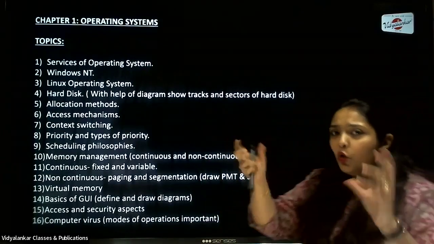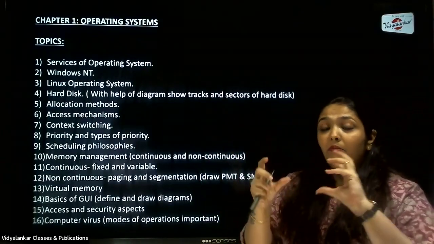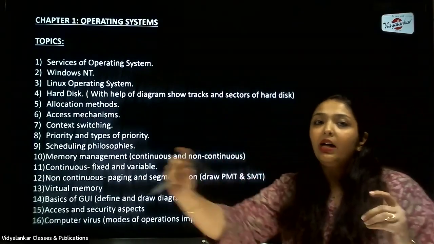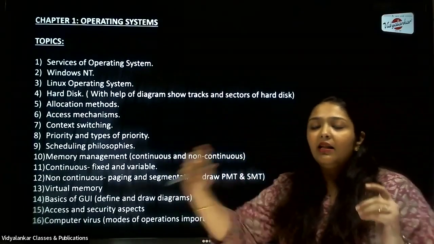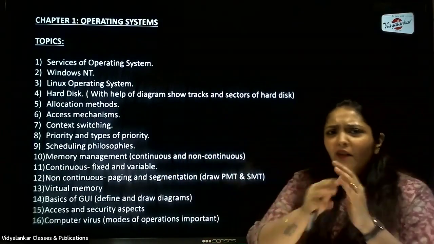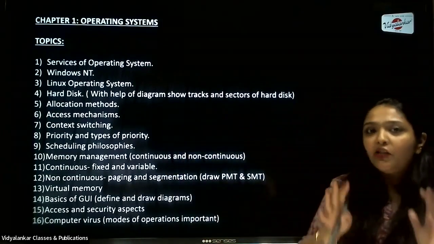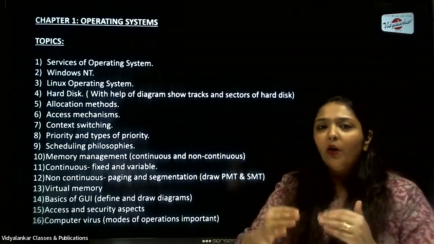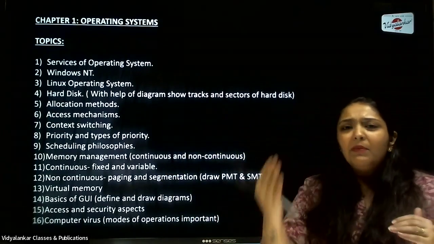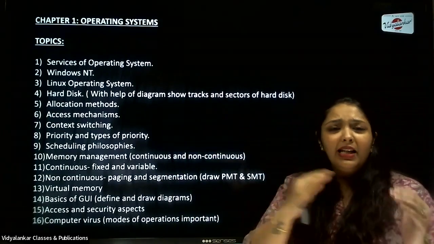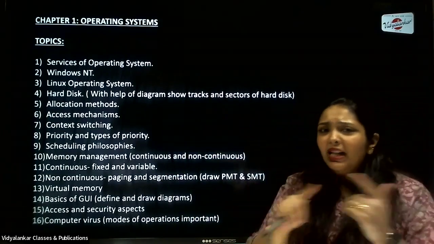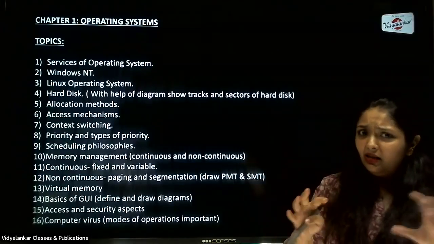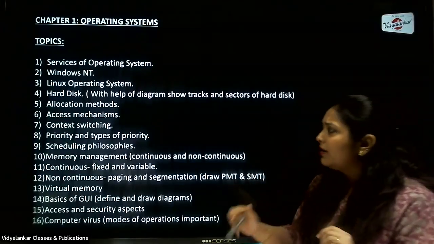In such questions, they at times specify very clearly: write 3 advantages, write 3 characteristics, write 3 features. So they are very specific that they are expecting 3 points from you. Just don't write 3 points and come. Try to write 5 to 6 points. You might make mistakes with spellings, or you might make mistakes in framing a particular point. So always have some additional load so that it does not impact your marks.